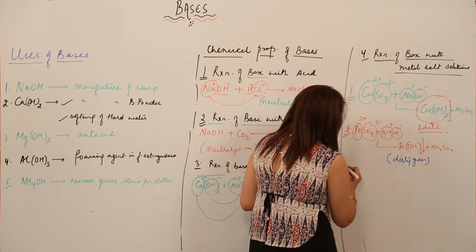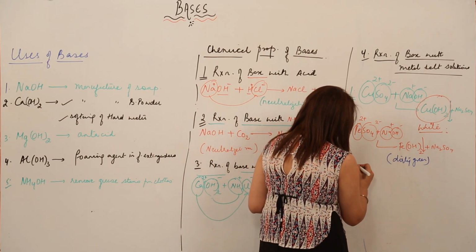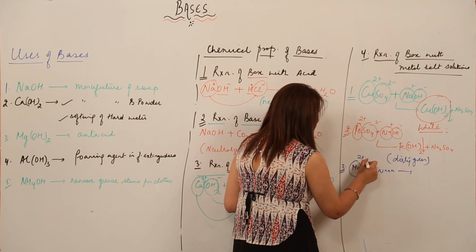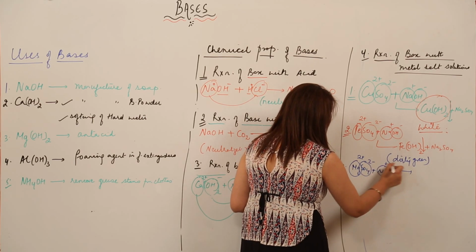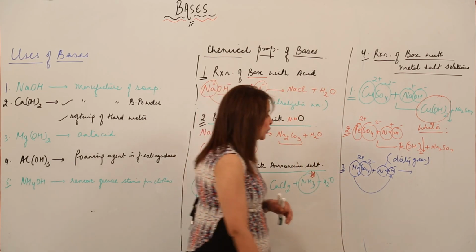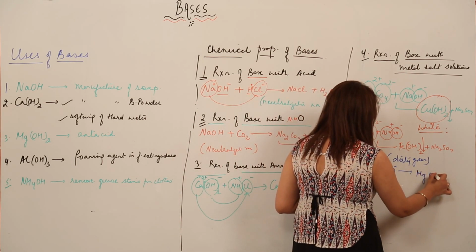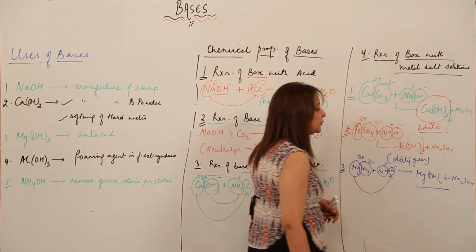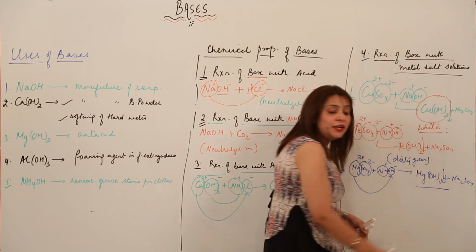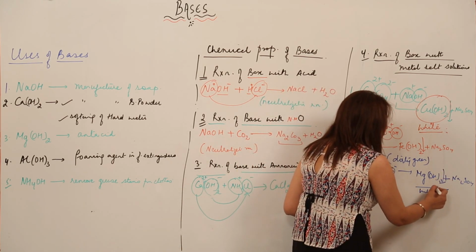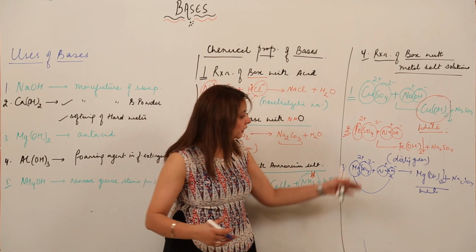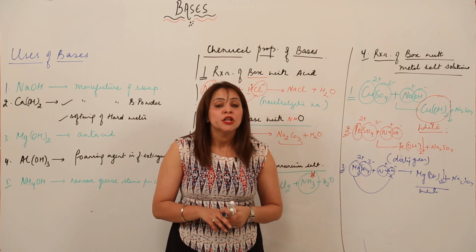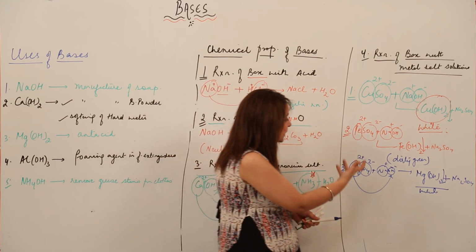Suppose this time I am reacting with magnesium sulfate. Now again, how is the reaction going to take place? 2 positive, 2 negative, positive, negative. This positive is going to react with this negative. So we are going to get magnesium hydroxide, and along with that again the same product, Na2SO4. Now what is the color of this magnesium hydroxide? This is the precipitate actually. What is the color? White. So likewise, we get the hydroxides of many metals as precipitates when we react the base with the metal salt solution. So you need to remember the color. Like I took an example for Mg.